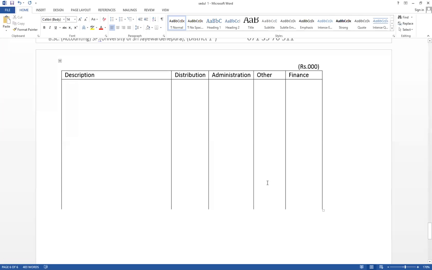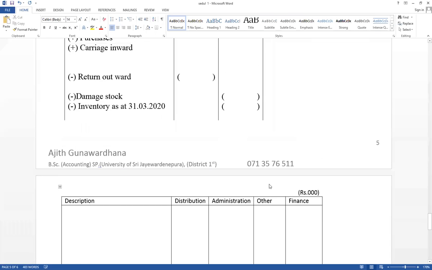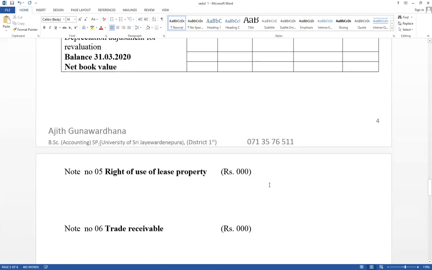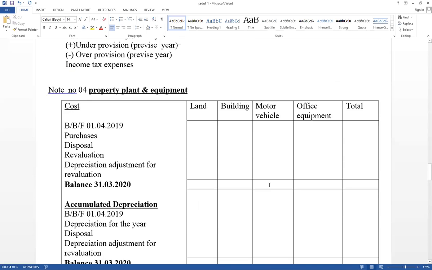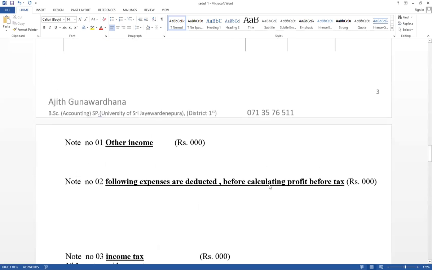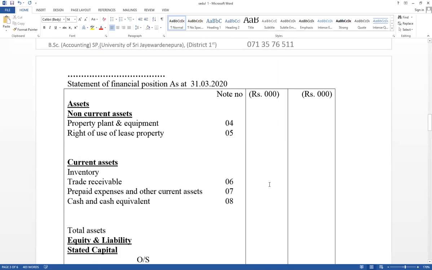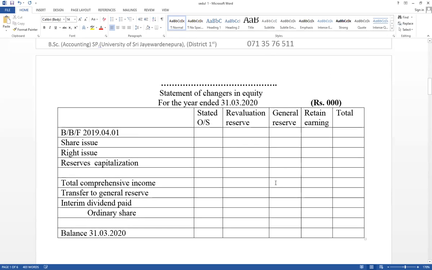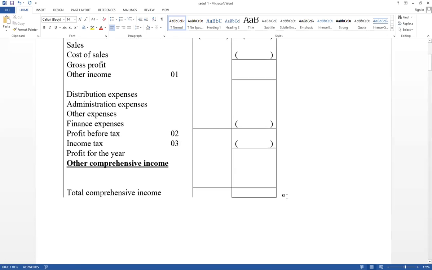Think about it when compared with partnerships and sole proprietorships. In the company sum, three differences can be recognized. There are three differences, look. First one, income tax adjustment. Income tax is not there in partnerships and sole proprietorships. Therefore, you have to know how to adjust income tax. Therefore, this part I will discuss separately.